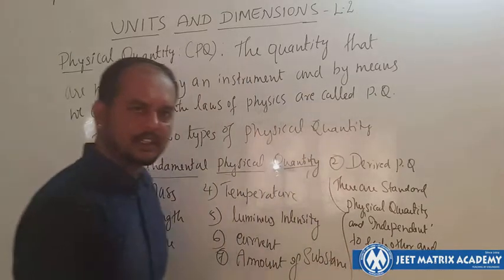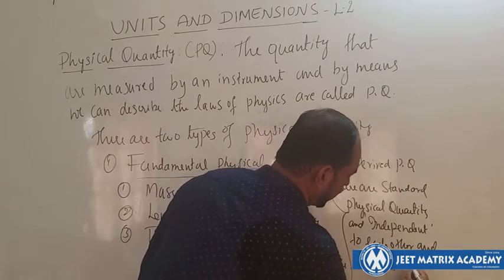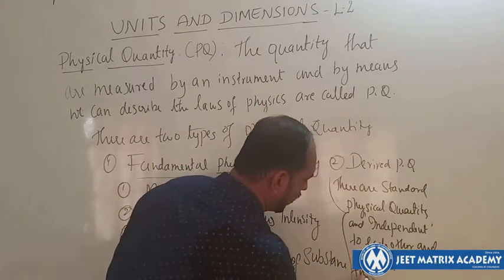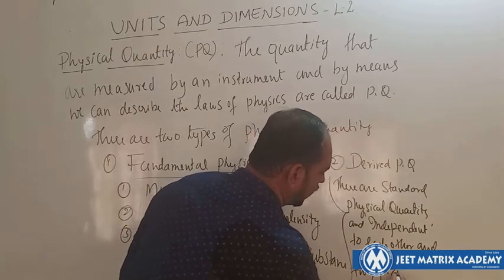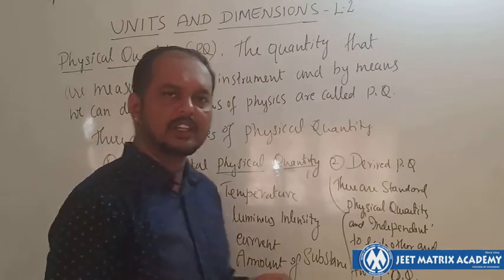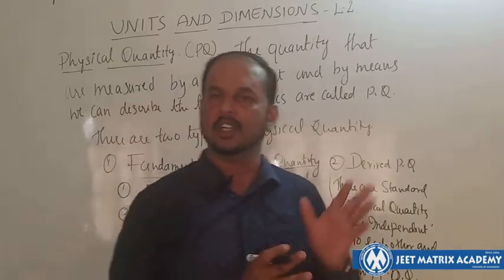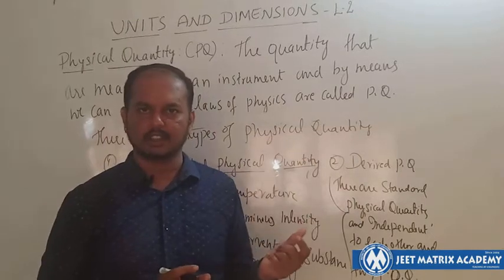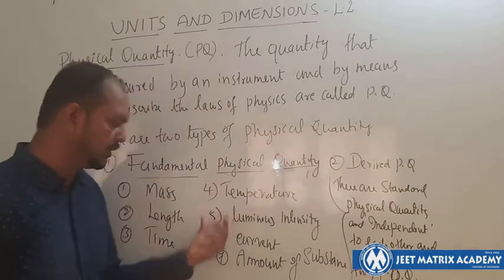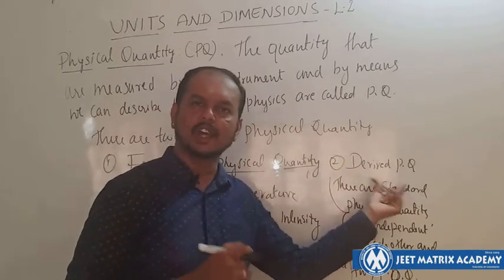And all other physical quantities are derived from fundamental physical quantities. So these 7 physical quantities are very fundamental, and they are independent of each other. They do not depend on any other physical quantity, and the rest of all the physical quantities can be derived by using these 7 fundamental physical quantities, known as derived physical quantities.